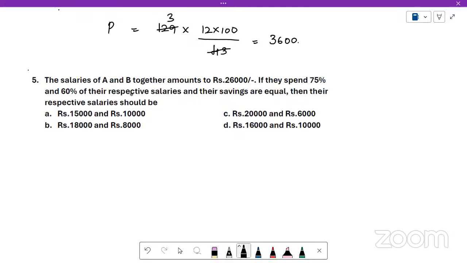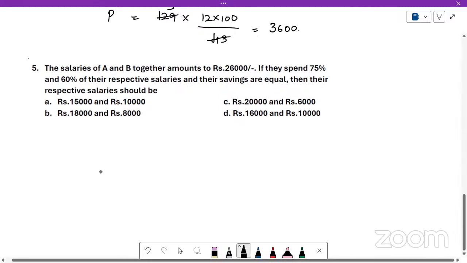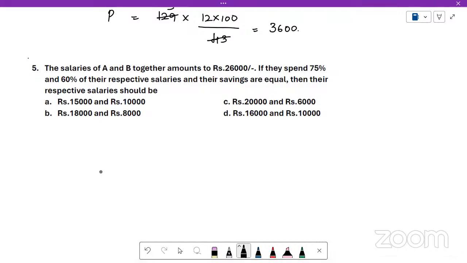Okay, fine. Next question. Salaries of A and B together amounts to 26,000. Okay, together A and B salary together it is 26,000. If they spend 75% and 60% of their respective salaries, their savings are equal, then their respective salaries should be. So here we don't have to actually form an equation and solve, just we can solve it from the options.